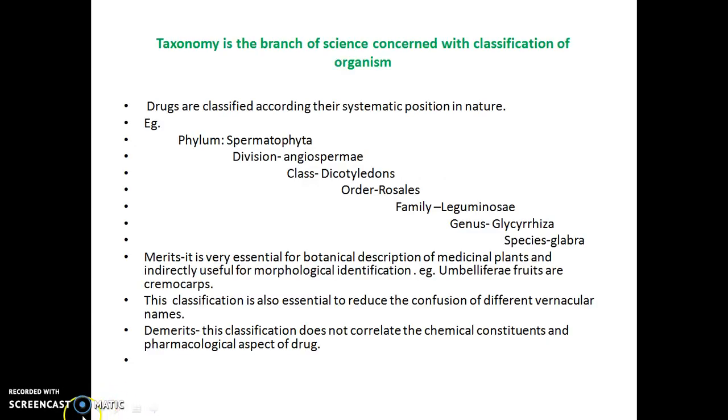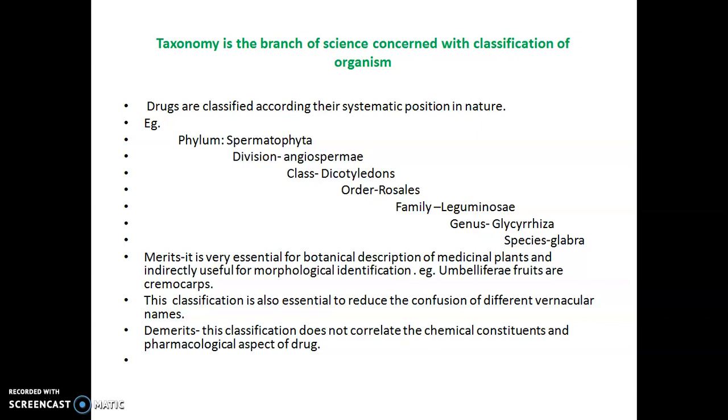Dear learners, in continuation to the system of classifications, the next system of classification is taxonomical classification. The term taxonomy is derived from the word taxis, which means arrangement. Taxonomy is the branch of science concerned with the classification of organisms.